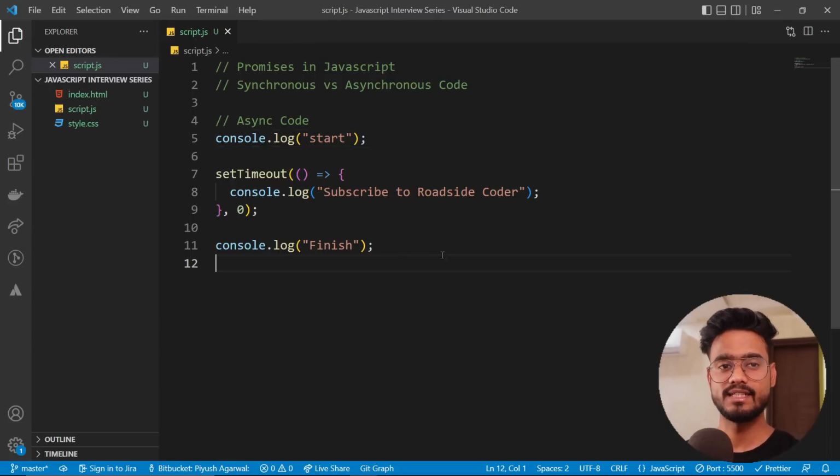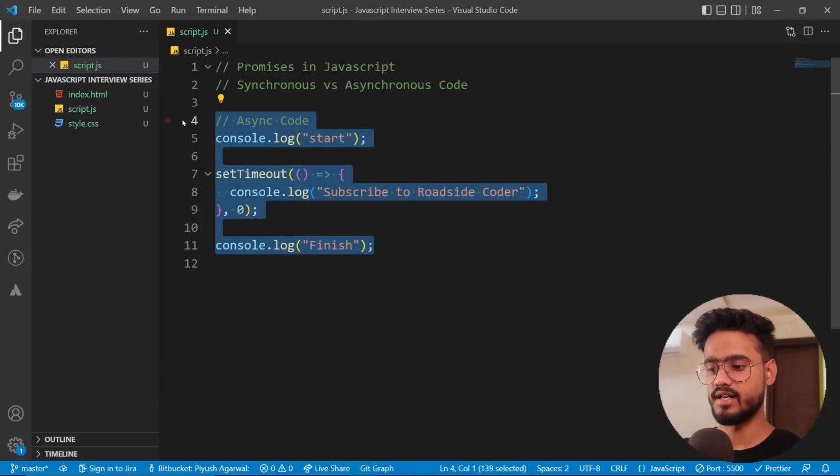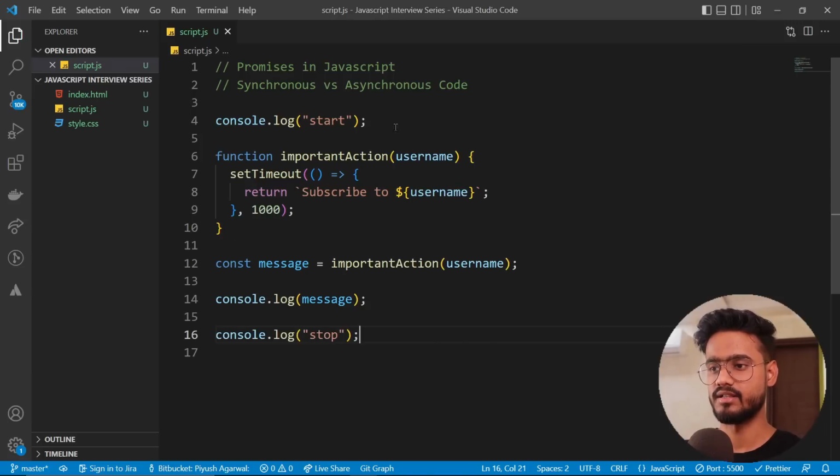But you have to remember this golden rule. JavaScript executes synchronous code first and then asynchronous code. So let's move forward and take a better example for this. So if I take this example right over here, so we have a start, we have a stop over here,